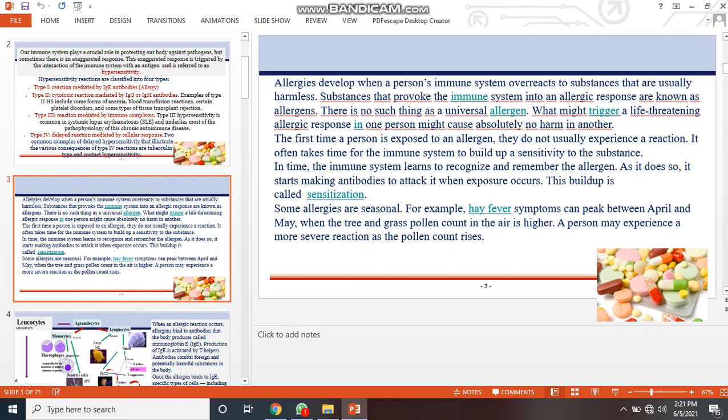Sensitization is a process in which our immune system understands the allergen and makes antibodies against it. Some allergens are seasonal. For example, hay fever symptoms can peak between April and May when the tree and grass pollen count in the air is higher. A person may experience more severe reactions as the pollen count rises.